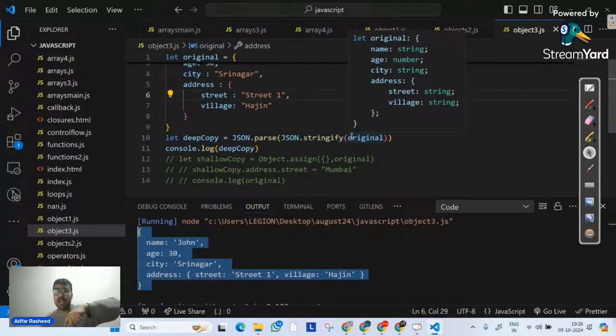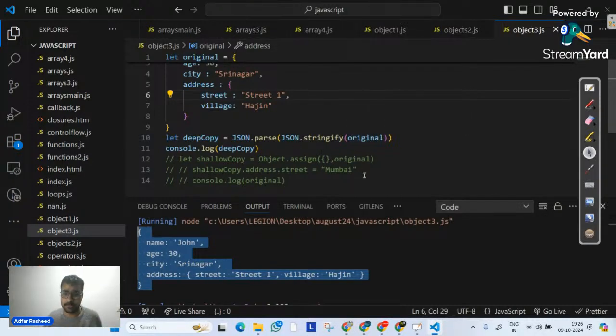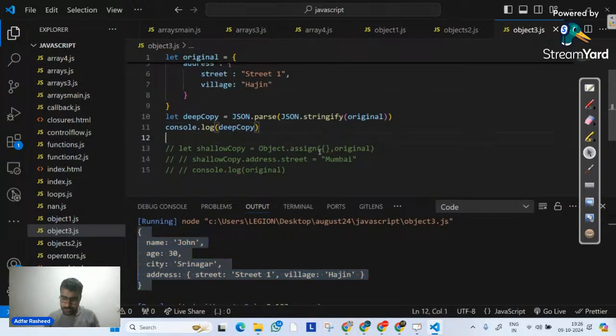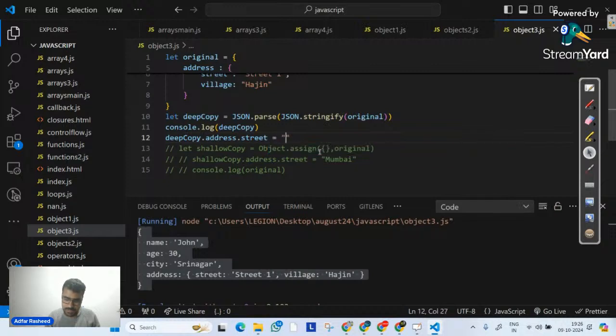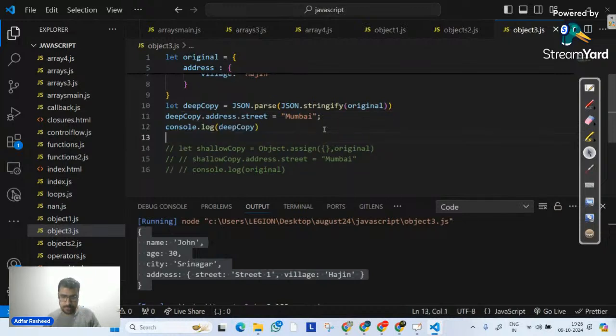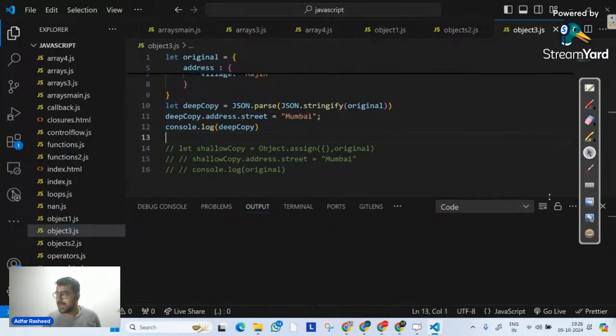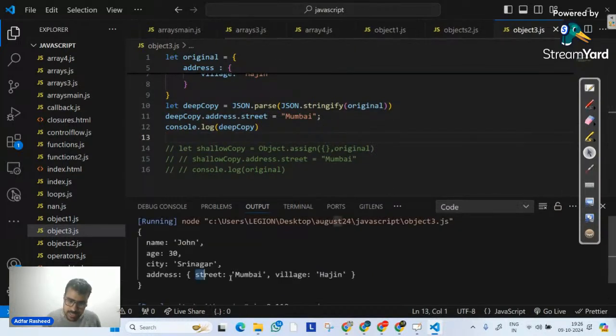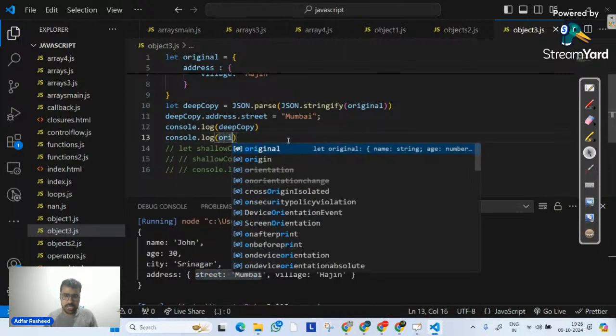But the understanding of deep copy and shallow copy should be clear. Now, if I simply tell deep copy dot address dot street, please update it with Mumbai, and then print this deep copy, we can clearly see in the output it has updated my street into Mumbai. But has it affected my original as well?